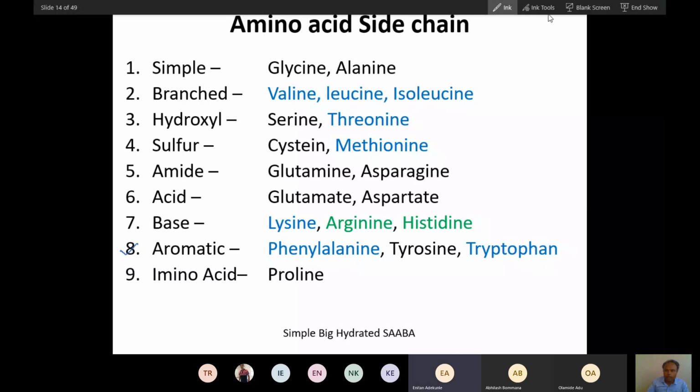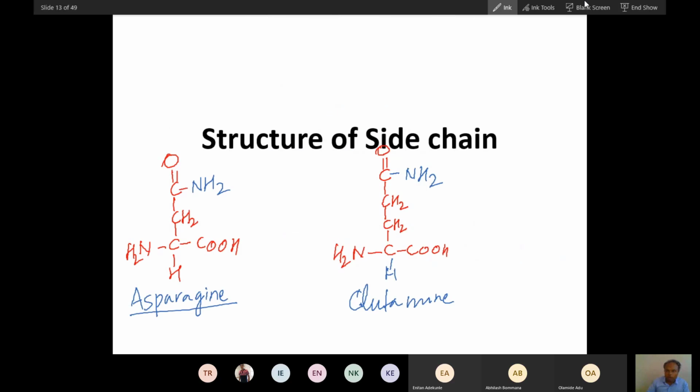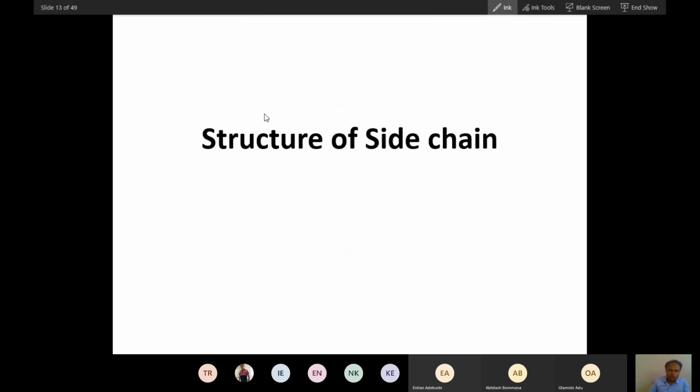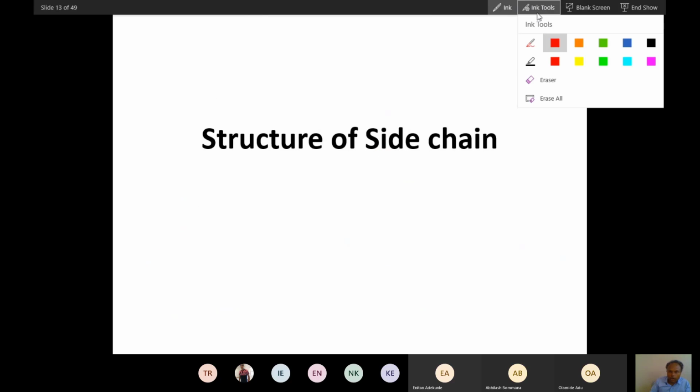Let me talk about the aromatic amino acids. You can see the aromatic amino acid phenylalanine. Did you see this phenylalanine? These are 3 aromatic amino acids. Let me first talk about phenylalanine, then with phenylalanine I'll talk about tyrosine and then tryptophan also. So see, you already know alanine.